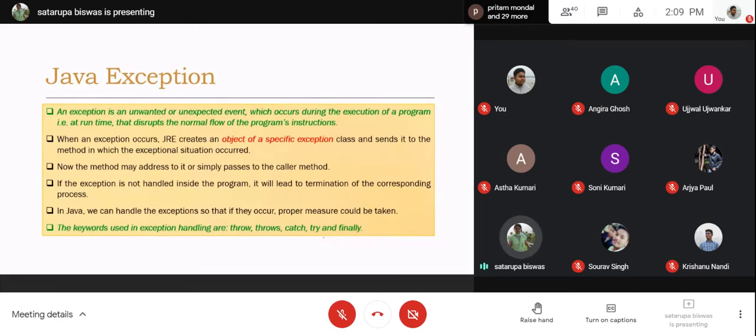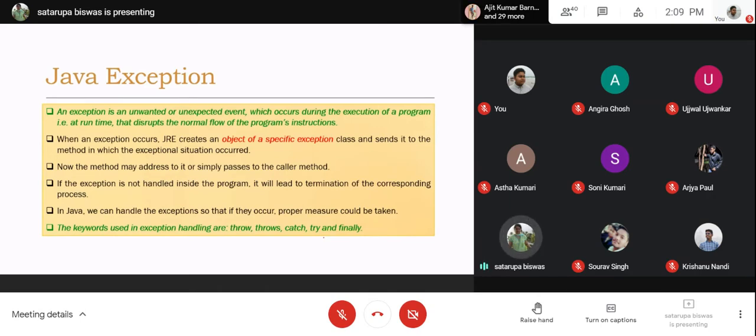If you have a null pointer exception, you'll have a different class for that. For different kinds of errors, those are matched with proper exception classes, and that is done by the JRE. The JRE detects the exceptional situation, and accordingly it selects the proper exception class.